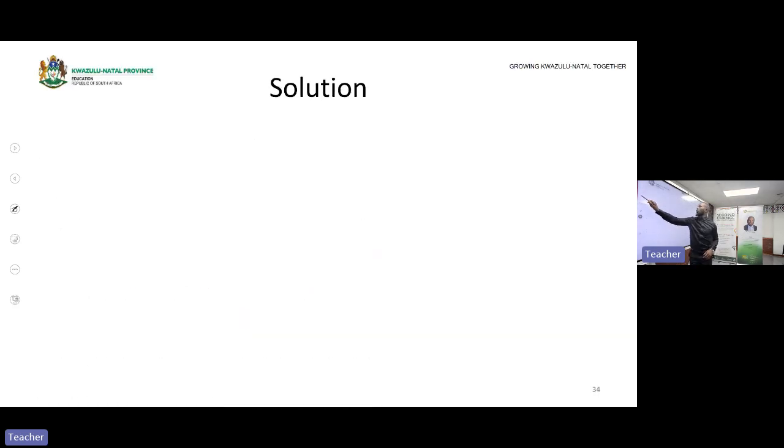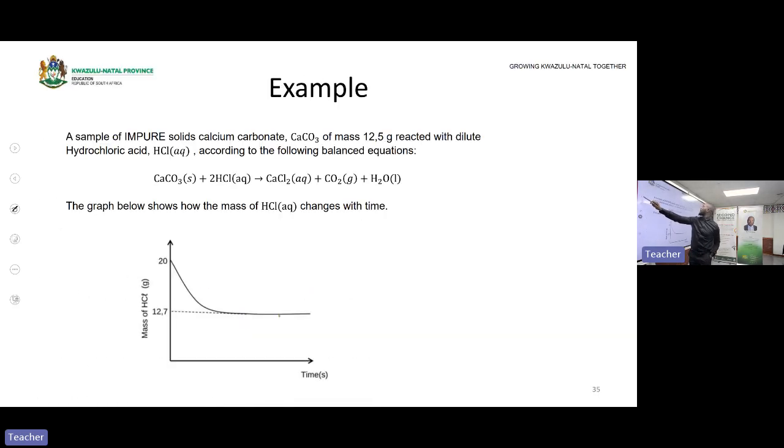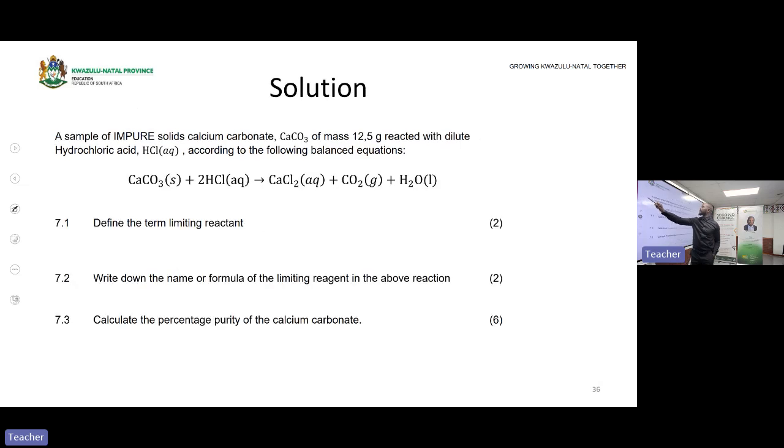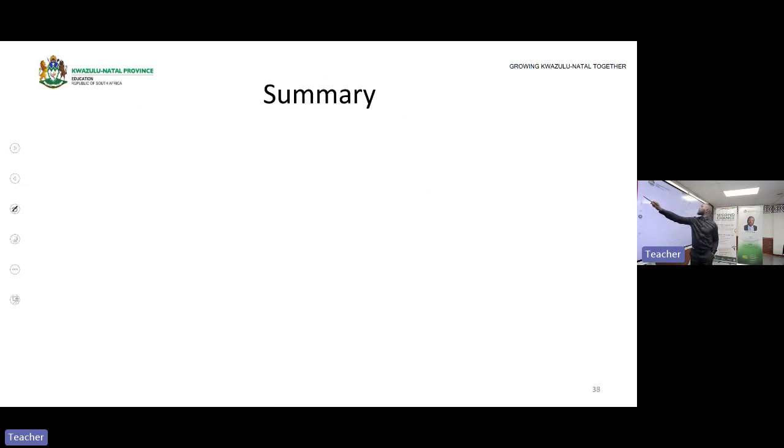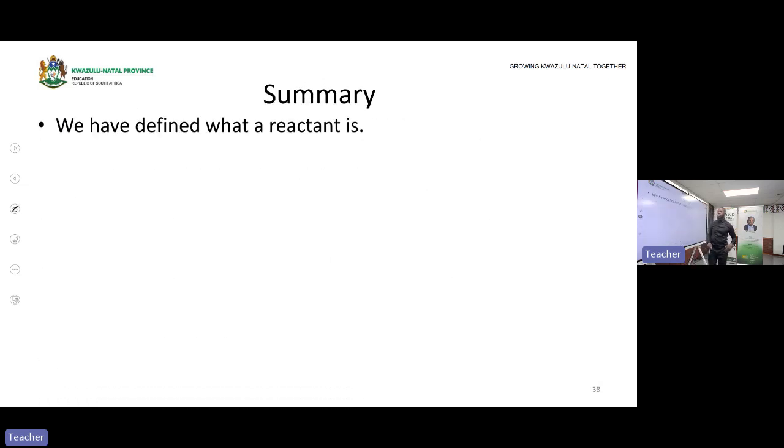Okay, so let us look at what we've done already. So this is what we've done in summary. We have defined what a reactant is. We have given a basic definition, but we also have given a calculating part of the reactant, which one you use for the calculation. Remember, the reactant is what you begin with in a reaction.